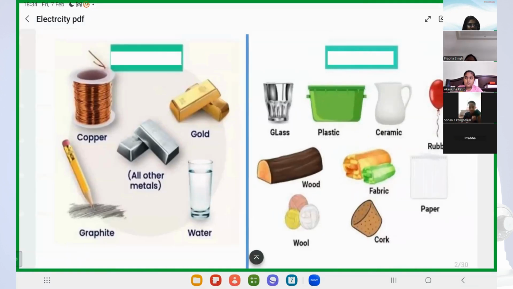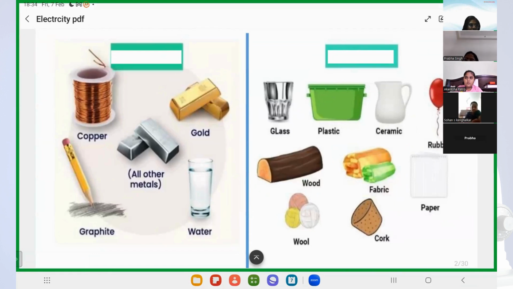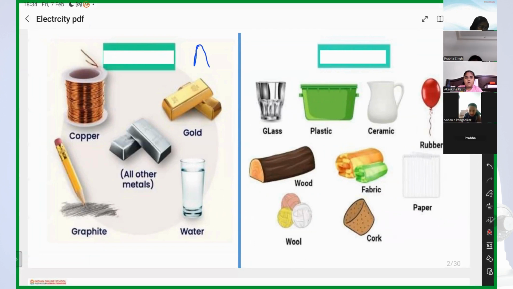Yes, guys. Now tell me, there is a blue line on the screen, right? You have something on the right side and something on the left side. I will name it A side and B side, okay? Now tell me, what is the difference between the material present on A side and the material present on B side?